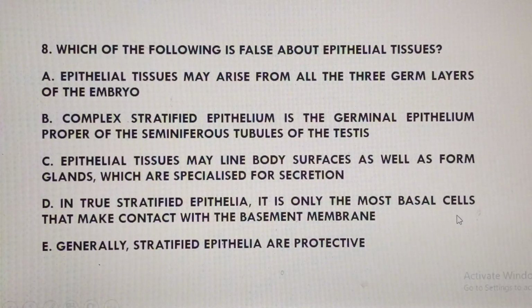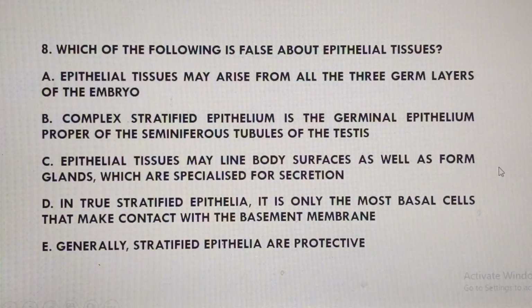Option B says complex stratified epithelium is the germinal epithelium proper of the seminiferous tubules of the testes. That's a very true statement. Complex stratified epithelium is the germinal epithelium that we find in the seminiferous tubule of the testes. I am calling it proper to qualify it, because in the case of the ovary, which lines the surface, it's not really a proper germinal epithelium, because it doesn't give rise to the functional gamete of the female.